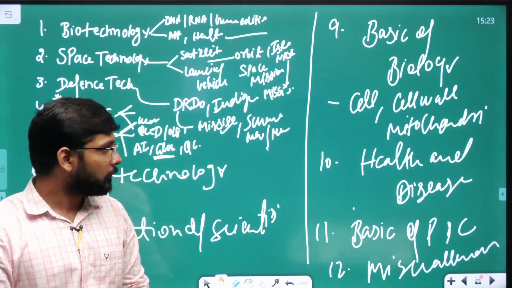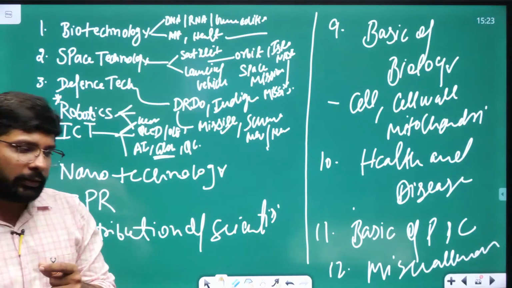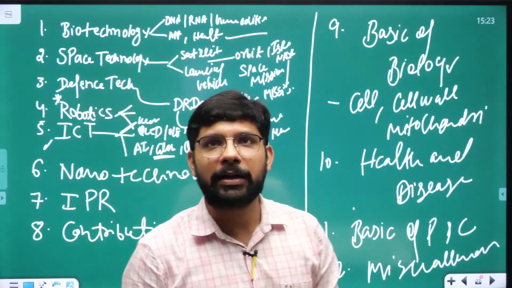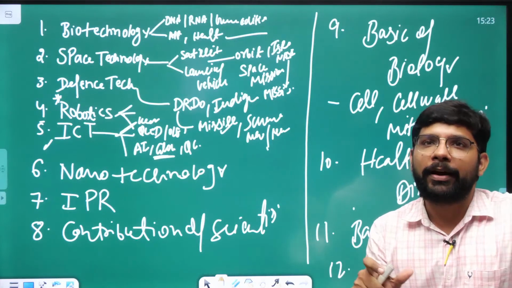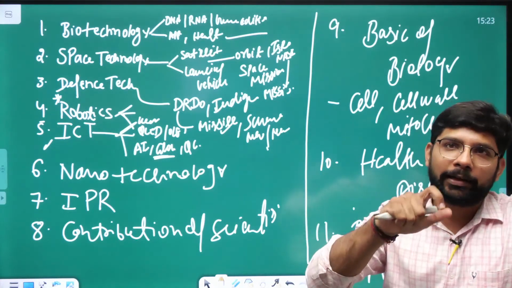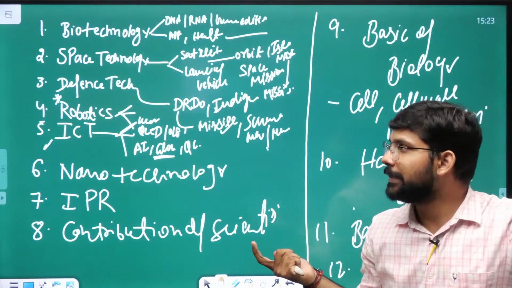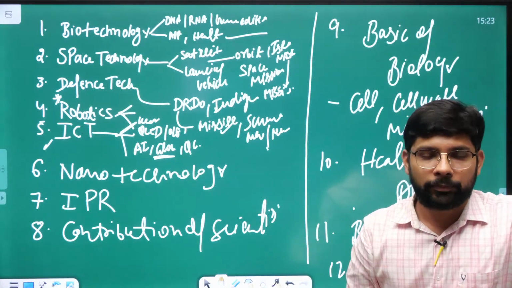ठीक है. So make a single notebook, divide that notebook into multiple parts and start writing in that notebook. At the end of the year, you can find all the science and technology current affairs, specifically related to science and tech, at one place.